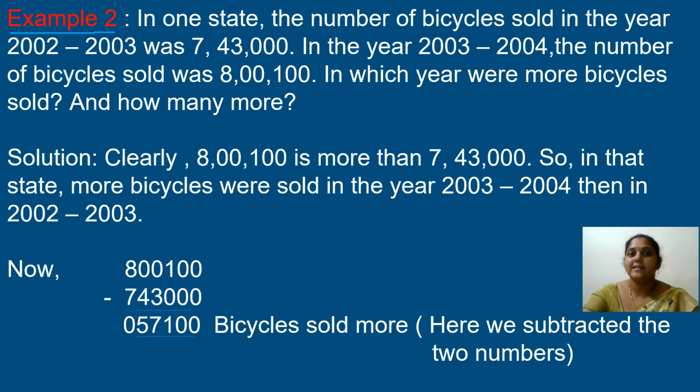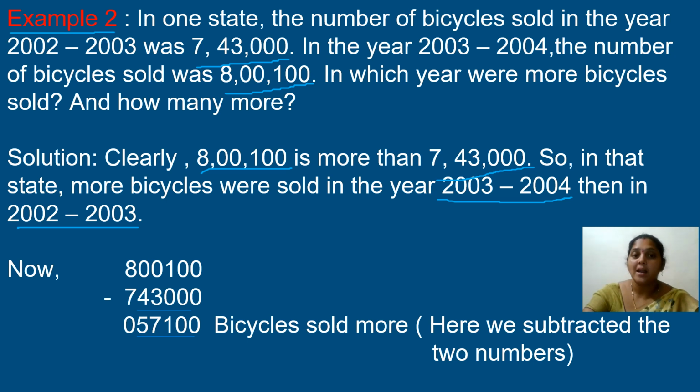They are asking the difference between the bicycles sold in the year 2003 to 2004 and 2002 to 2003. Clearly, 8 lakh 100 is more than 7 lakh 43,000. So in that state, more bicycles were sold in the year 2003 to 2004 than in 2002 to 2003.